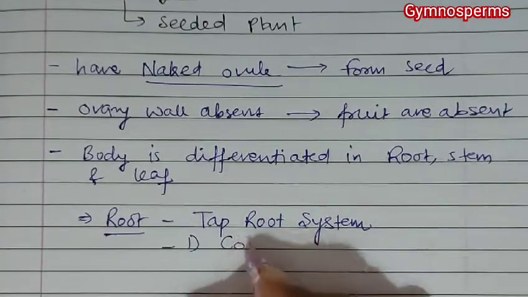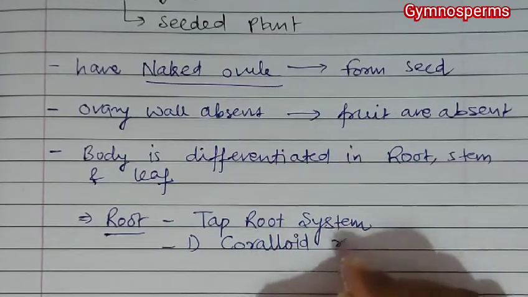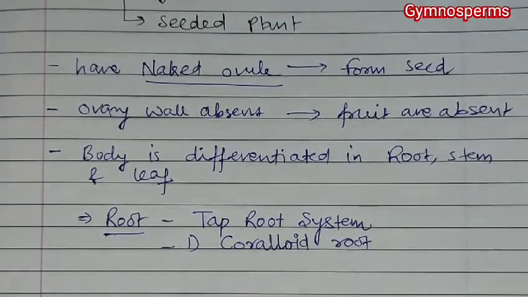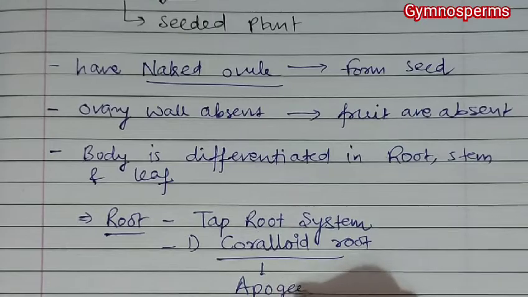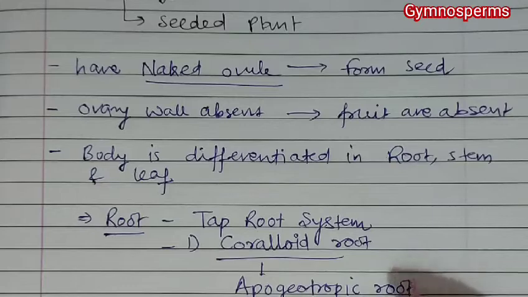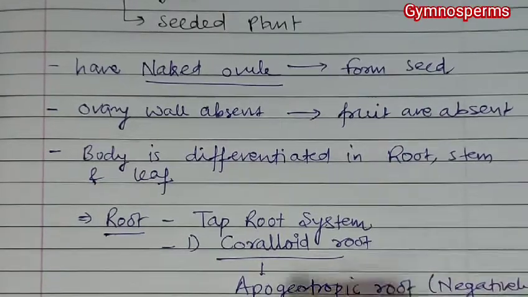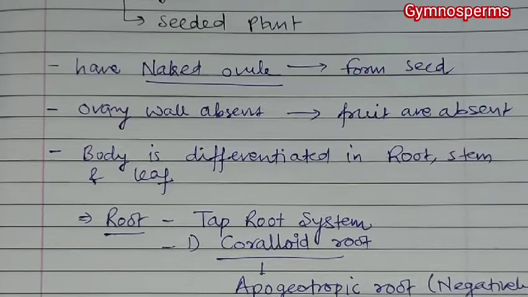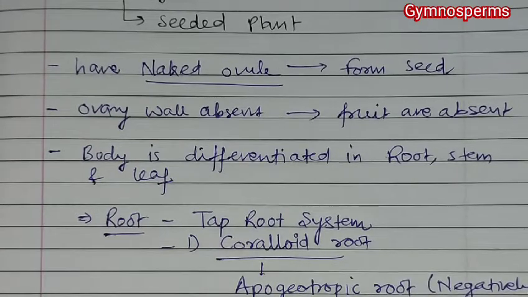And when we talk about another type of root, they have coralloid root. Now this coralloid root are the apogeotropic root, means negatively geotropic root, and this negatively or apogeotropic root are found in case of Cycas.